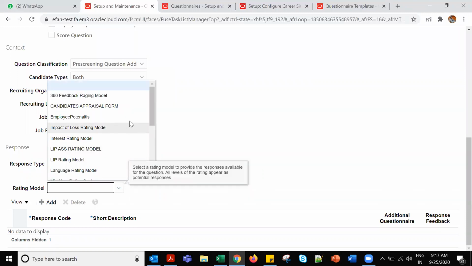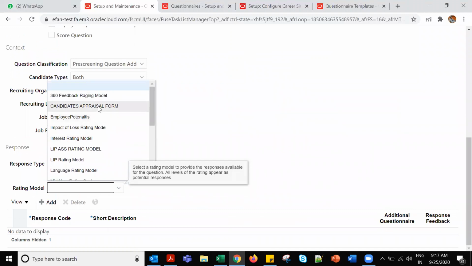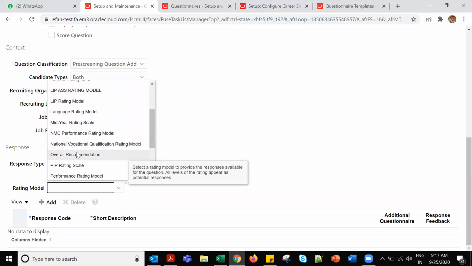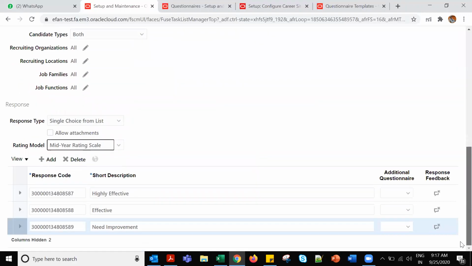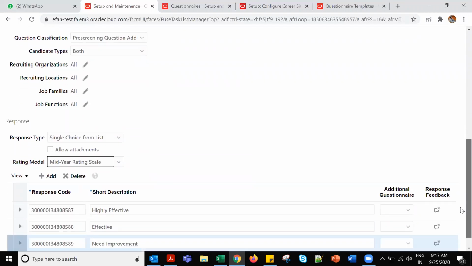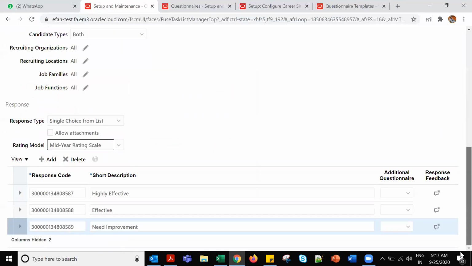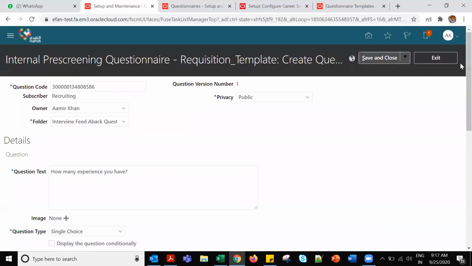then rating model, you want to rate based on, we have a rating model. I will tell you about this later. The purpose of this is to give appraisal, not exactly appraisal. You want to rate someone from 1 to 10 or something. You can use this for any particular purpose. If it's highly effective or you want to recommend this person, you can create it. Rating model: we have rating in settlement maintenance. You can search for these rating models where you can create them. These are mostly used in talent management where performance appraisal and all are used, right? Where we rate a candidate. For this purpose also, if you want, they have given these options. Okay.